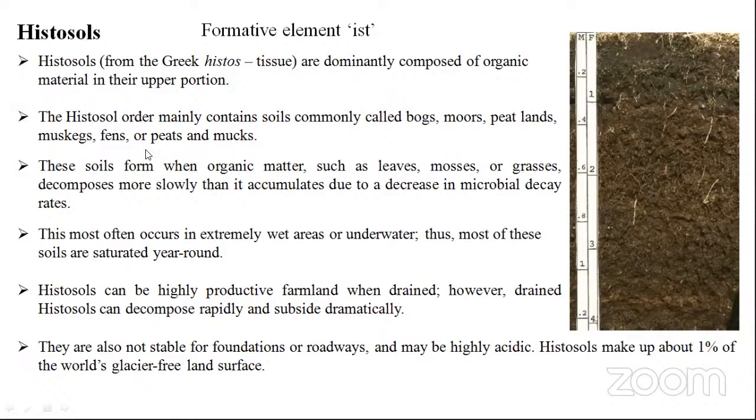These are the undecomposed, intermediate, and partially decomposed materials, peat soils, muck soils, moorlands and peatlands, fens, all these things. All the partially decomposed matter will be there. So, students, mostly these soils are organic matter. What kind of organic matter can you expect? You can expect leaves, mosses, grass decomposing more slowly and accumulating due to decreased microbial decay. So the accumulation of organic matter is more than the decay. That's why these soils contain highly organic matter content.